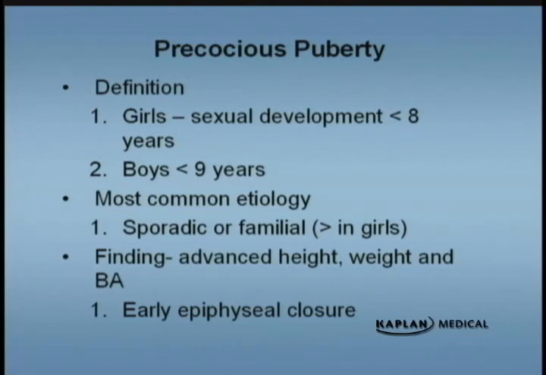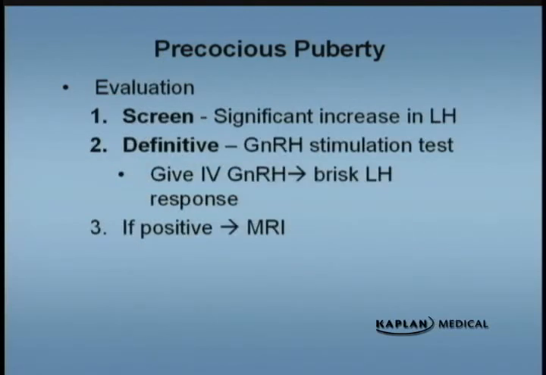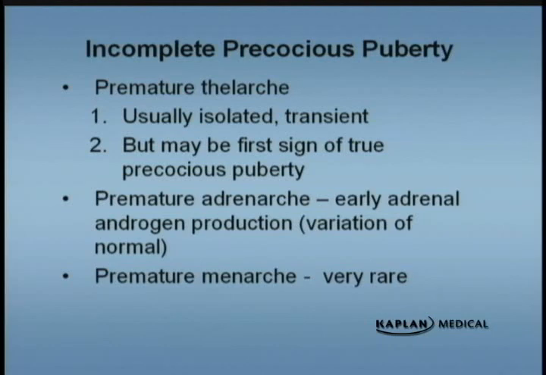Typically with precocious puberty, since they have that early growth spurt, the epiphyses close early and sometimes their final height isn't as tall. The best screening test is to look for LH, and the definitive test is a gonadotropin-releasing hormone stimulation test. You give this IV and you should see a response in luteinizing hormone. If it's positive, then you should go to MRI looking for tumors. Incomplete precocious puberty includes premature thelarche.